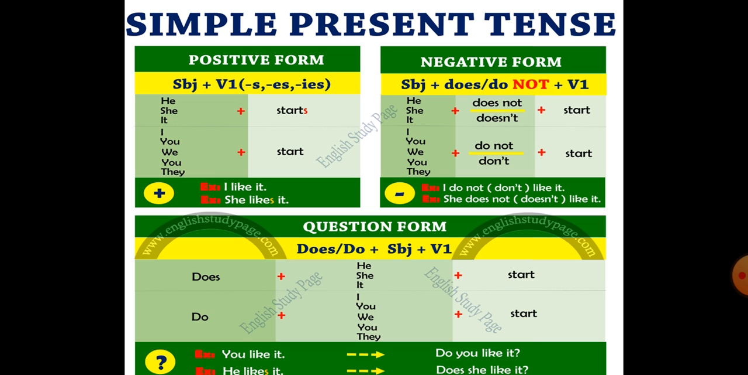Now here the three types of sentences with rules are specified, and you can have a look. You will get a clear-cut idea of what the rules are with which we use, what are the rules while writing positive form or negative form or question form.